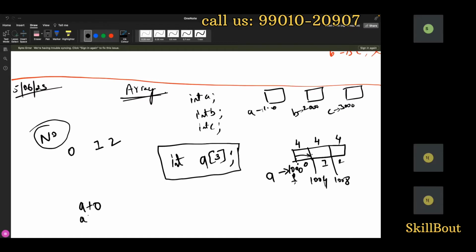When I tell a+1, what will happen? a is 1000, and since the type is integer, when I tell a+1, it will increment by 4. I will go to here now. That's the reason 1 starts from here, 0 starts from here. And again, when I tell a+2, a is 1000, +2 means it will go 2 blocks ahead, and here is where it starts.